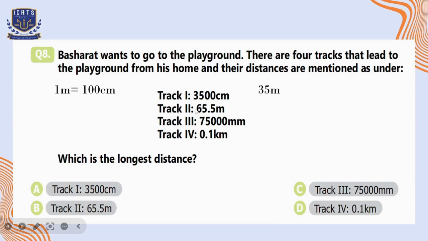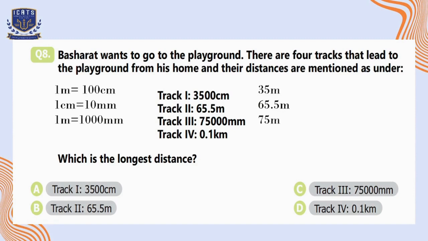Now the length of the second track is already written in meters, which is 65.5 meters. So we will write it as it is. Then the length of the third track is 75,000 millimeters. We know that there are 10 millimeters in 1 centimeter and 1000 millimeters in 1 meter. So we will divide 75,000 by 1000 to convert it into meters. So that will be equal to 75.